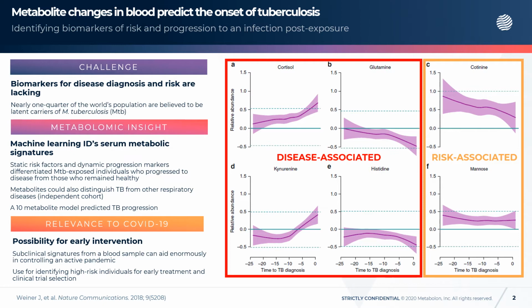Shown here are the metabolites that changed in progressors leading up to tuberculosis diagnosis. Not shown are the area under the receiver operating curves demonstrating the significant predictive power of 10 metabolites to distinguish between progressors and non-progressors. These graphs can be found in the corresponding paper.